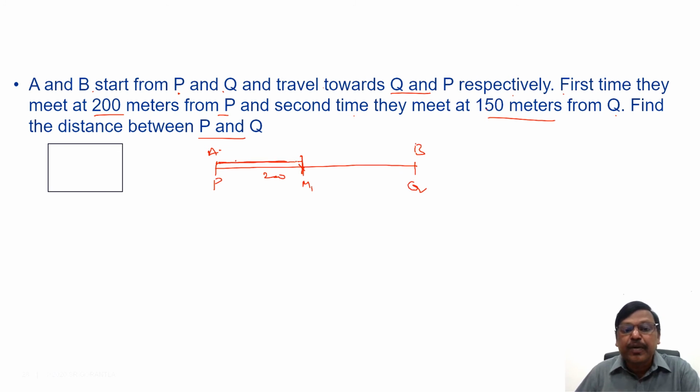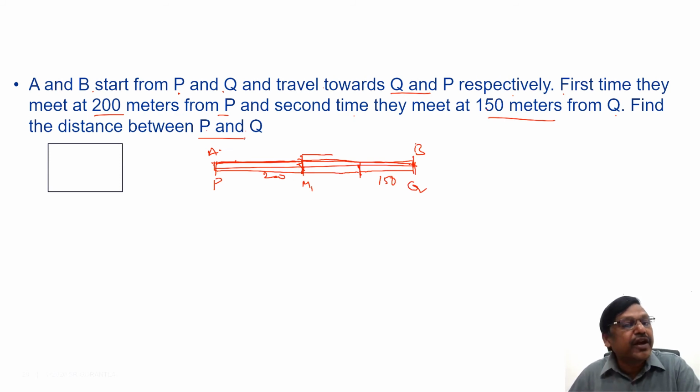So what happened? A came up to here. B came up to here. They met. So A will reach his destination, B will reach the destination, and then return. So again next time they are meeting at 150 meters from Q. Find the distance between P and Q.